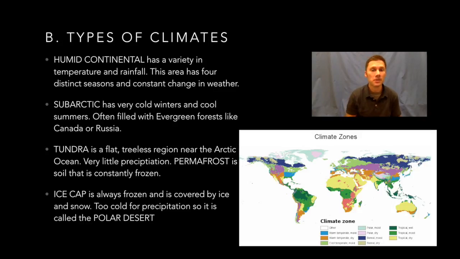There's very little precipitation here. The permafrost is the soil that's constantly frozen. It doesn't ever thaw out. And so there's a lot of permafrost here in the tundra.